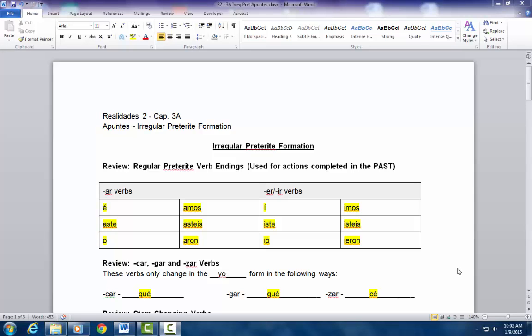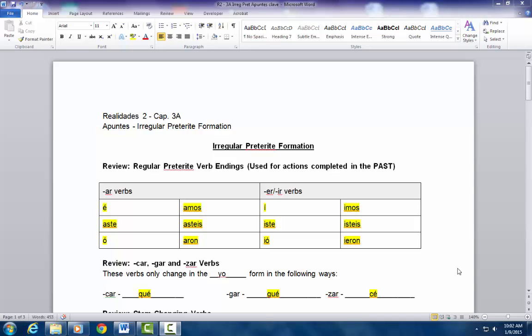Hola muchachos. Okay, today's lesson is still a continuation of preterite formation, but we are focusing on the highly irregular verbs, okay? But before we get into that, let's make sure we have a solid base and understand what we've already covered thus far, starting with the regular preterite verb endings. These are for actions that have been completed in the past.